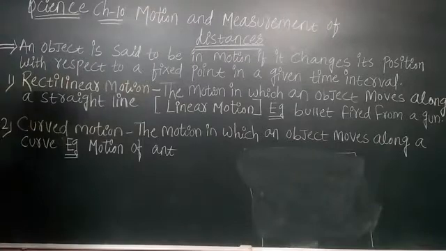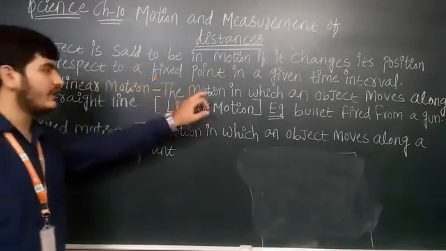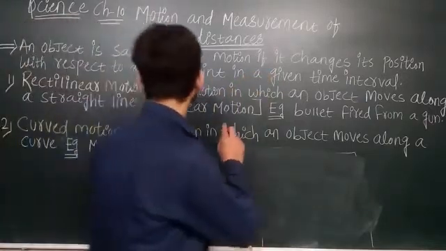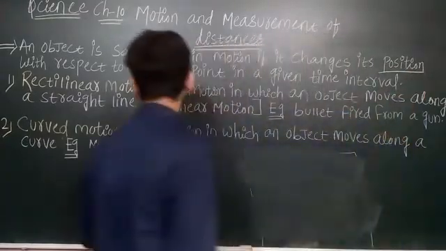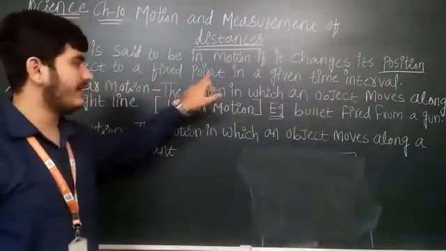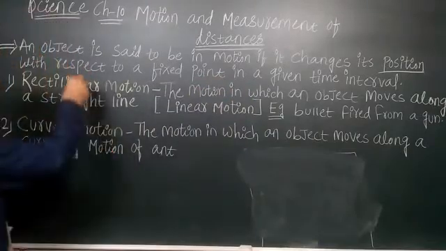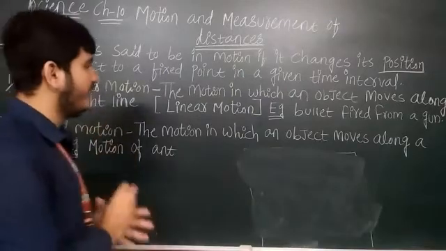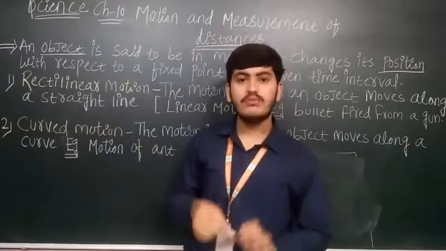First of all, let's see the definition of motion. An object is said to be in motion if it changes its position with respect to a fixed point in a given time interval. Means कोई object को motion में कब बोलते हैं, when object अपनी position change करे fixed point पे और given time interval पे, that is known as a motion.